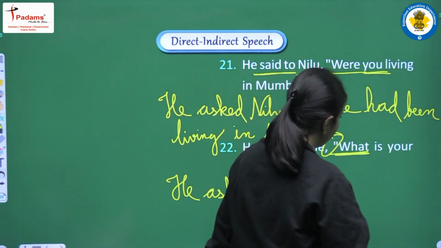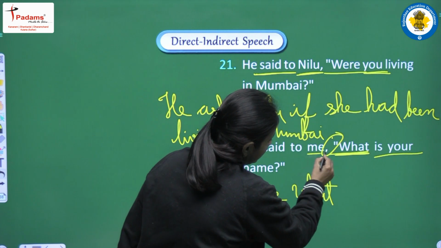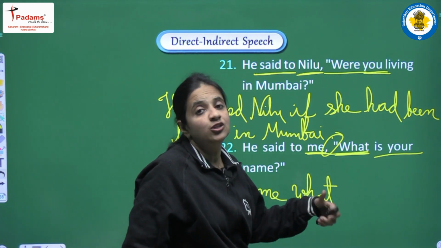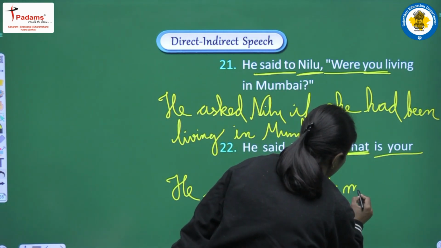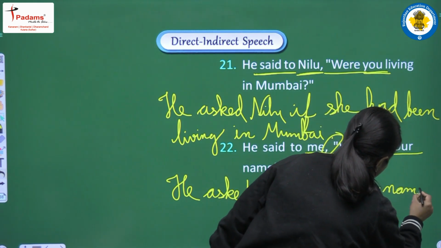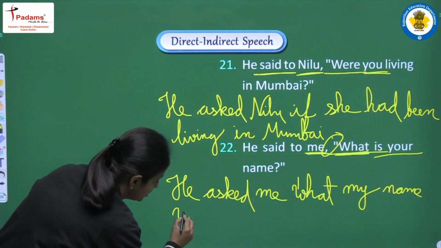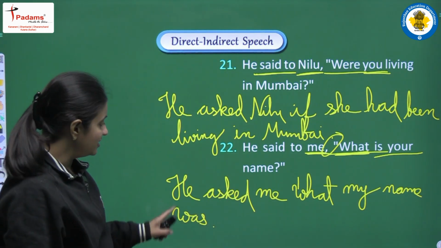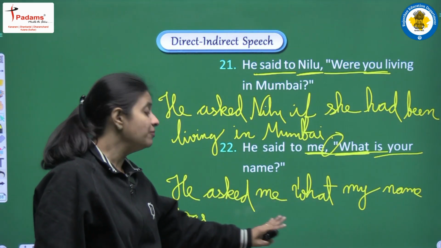So let's see how will we write your. Again, this is a second person pronoun that will be converted according to the object we are having, me. So for me we will convert according to your, we will write my. What my name. And after that past form of is, it will be was, and full stop at the end of the sentence, and the complete sentence will be he asked me what my name was.